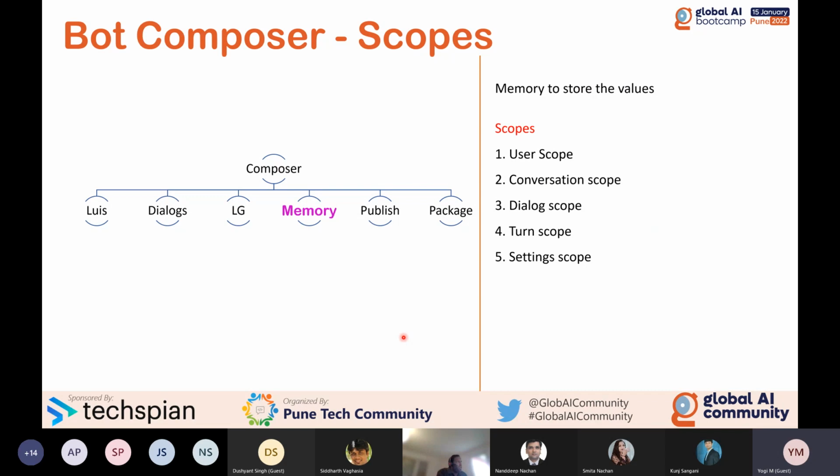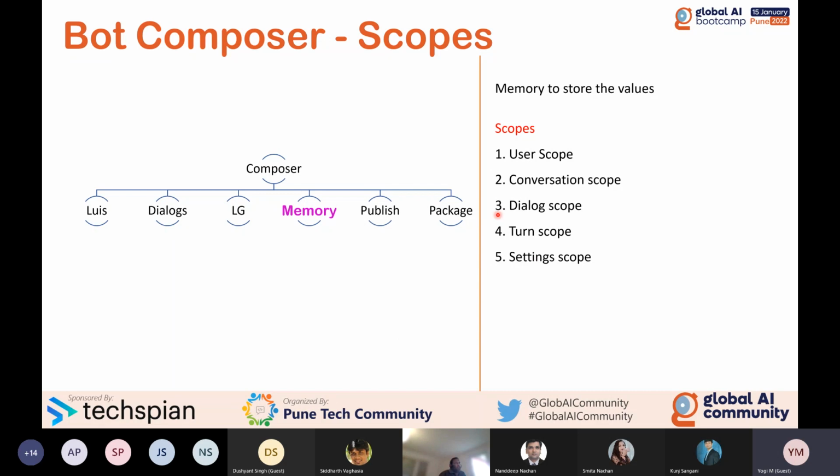Memory. We have to store and process the information. For example, as I mentioned, the entity we are storing into the conversation data location. We are storing the value. If you want to store this type of information, different options are available to store the value in the memory. But still, it's temporary. Once you close it, the entire thing is gone. So if you want to store it permanently, you have to go to the database option. But here I'm focusing only on the temporary memory.